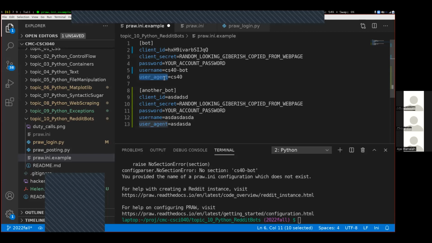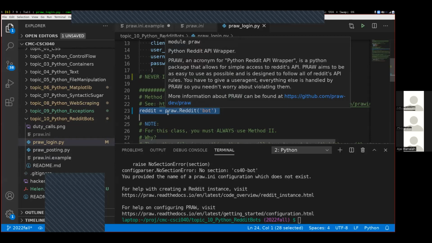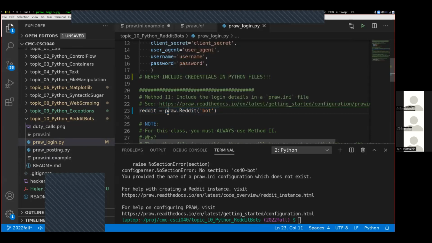Inside of the requests library, so requests is how Python connects to the internet and downloads web pages. The pra library internally uses the requests library. So when we call this login function right here, internally we're literally going to that web page where that form is with the username and password information, and the pra library is sort of like typing that in for us and sending a web request.